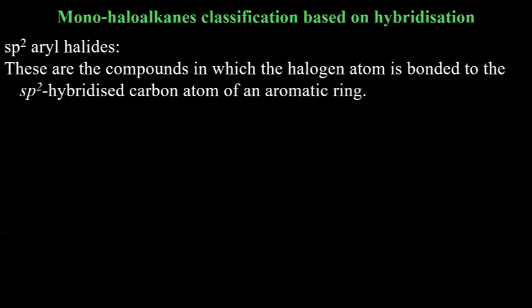Now the last one in this categorization, aryl halides. Aryl halides also have sp2 hybridization. Suppose you have the benzene ring. This is aryl. And here you have chlorine attached. So to this carbon where chlorine is attached, you have the double bond attached and chlorine on the same carbon. Okay. But there are only 3 sigma bonds. That's why sp2 hybridization, because there is no lone pair.